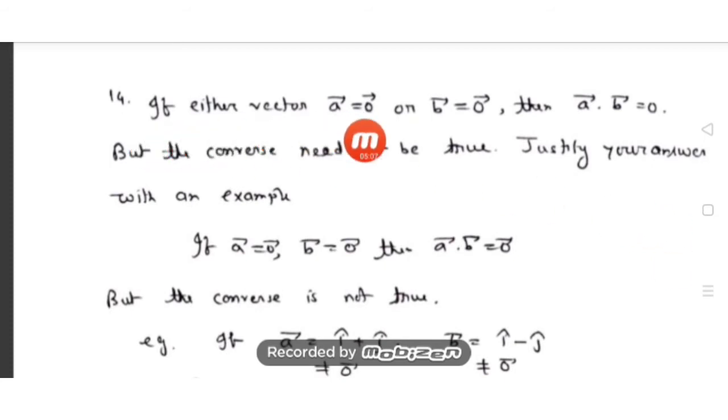If either vector a bar is equal to 0 vector or b bar is equal to 0 vector, then a bar dot b bar is equal to 0, but the converse need not be true. Justify your answer with an example. So here what is given: if any one of the two vectors is 0, then obviously their dot product will be 0, that is known to you. But the question is that the converse is not true. Converse not true means dot product 0 does not mean that any one of the vectors is equal to